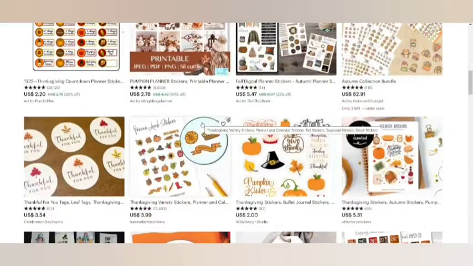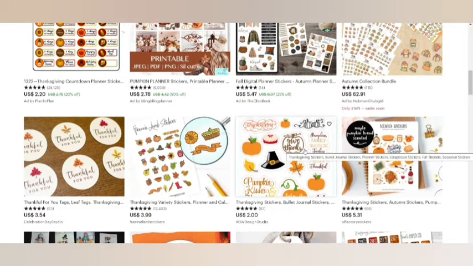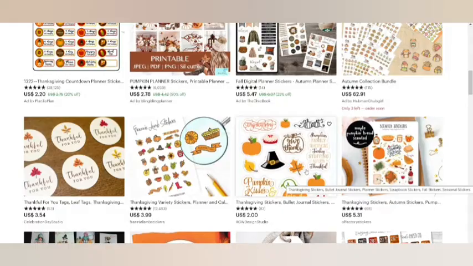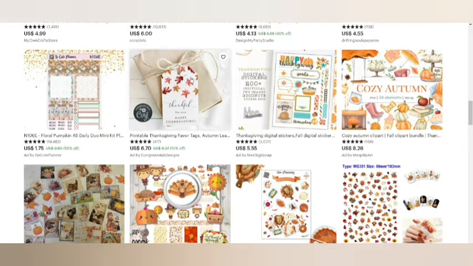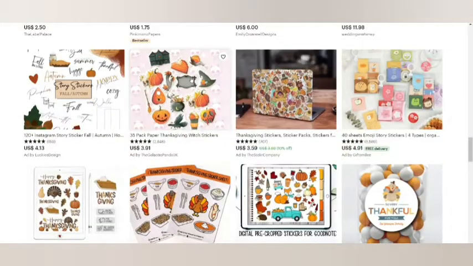Let me just scroll down. Okay, so this is a kind of simple sticker pack. You could create the pumpkin, the hat, the leaves, even this simple text-based design and all that. This is a sticker pack. You got the gift tags. Now you could use these ideas for your Zazzle as well, because on Zazzle the gift tags are there, so you could use these ideas over there as well. It would be an amazing one.